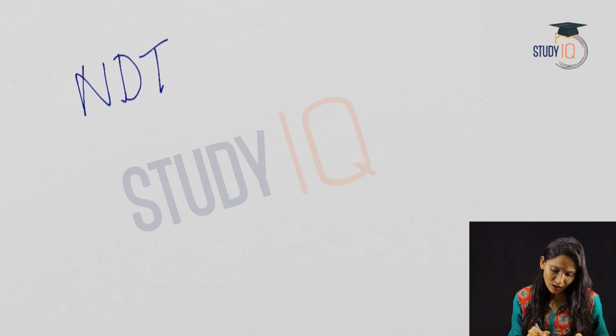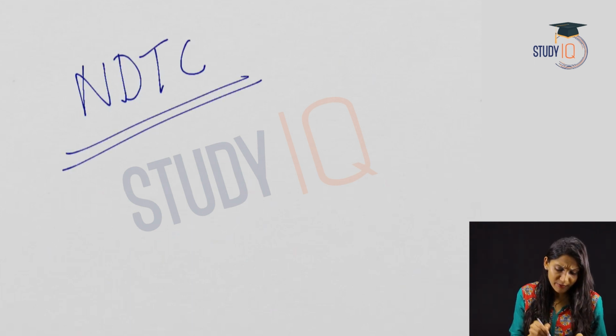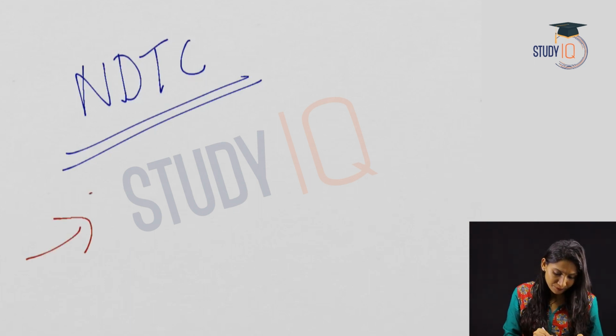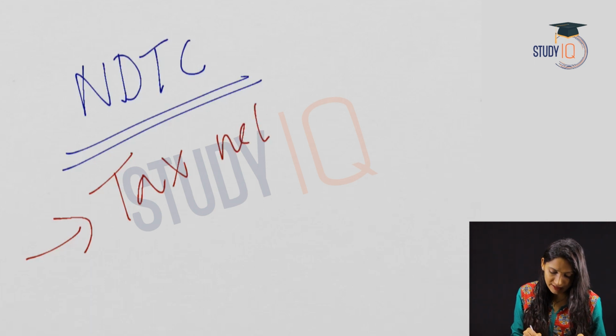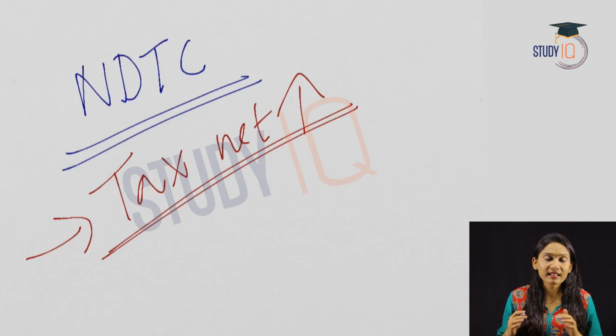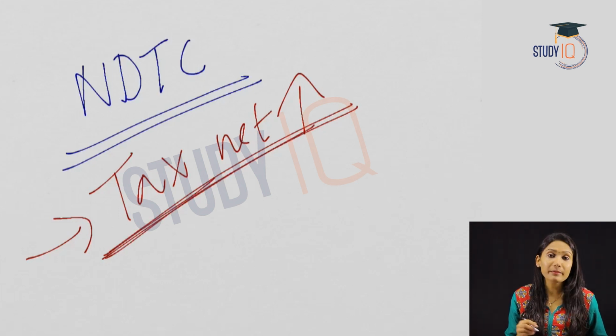With the introduction of the new direct tax code, what are the aims or expectations of the government? The government expects that first of all the tax net would increase. How will the tax net increase? As the corporate tax rate comes down, there will be more investments in the economy. More investments means more tax returns. So the revenue of the government in the form of tax will increase.